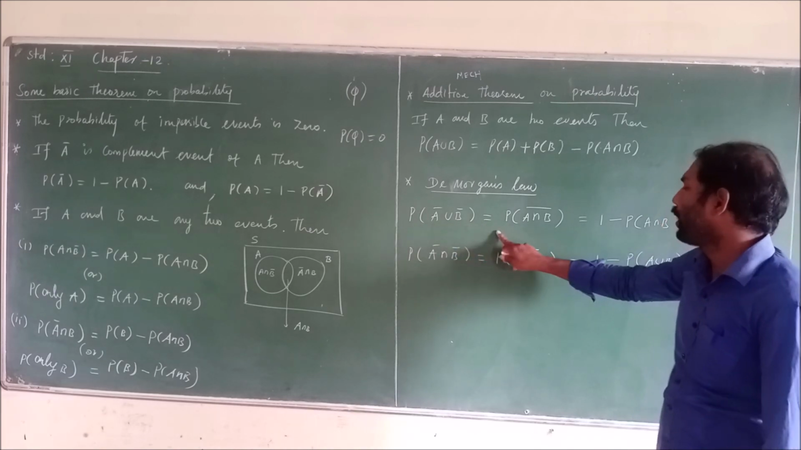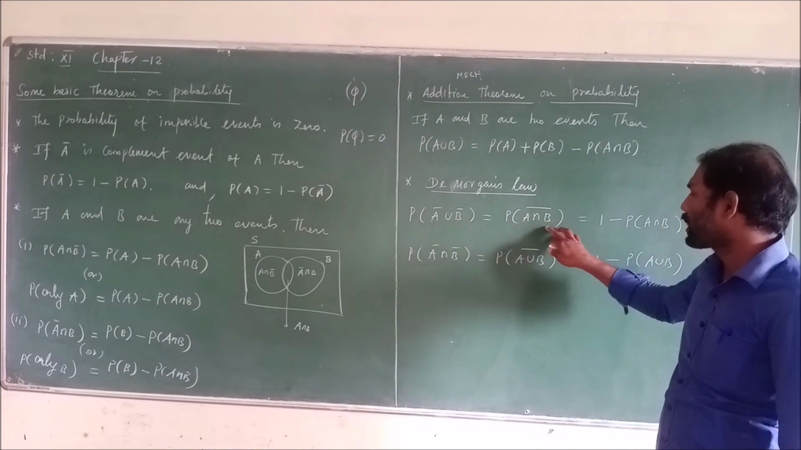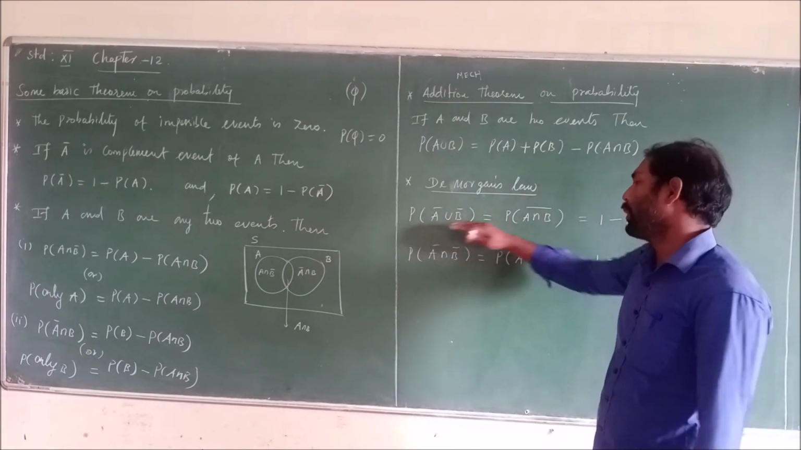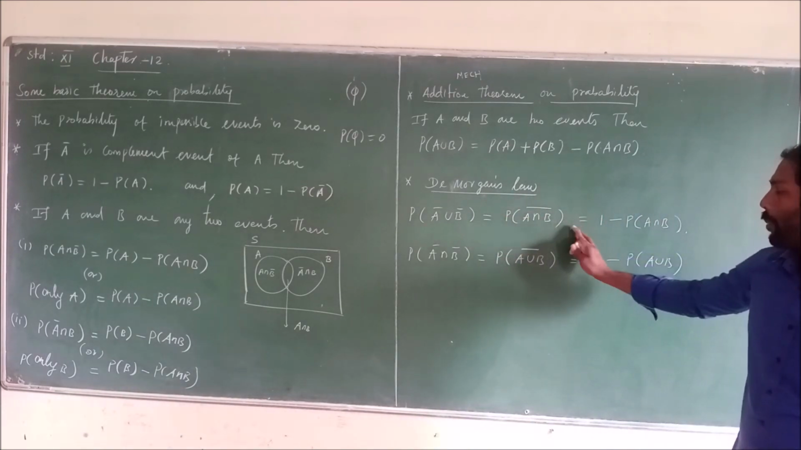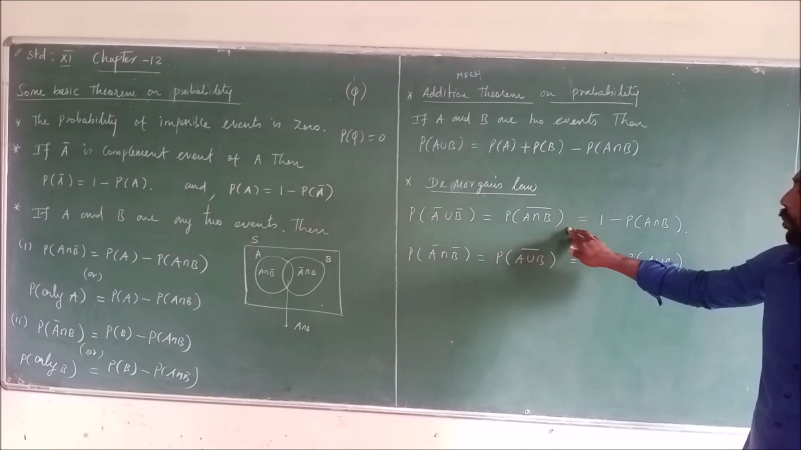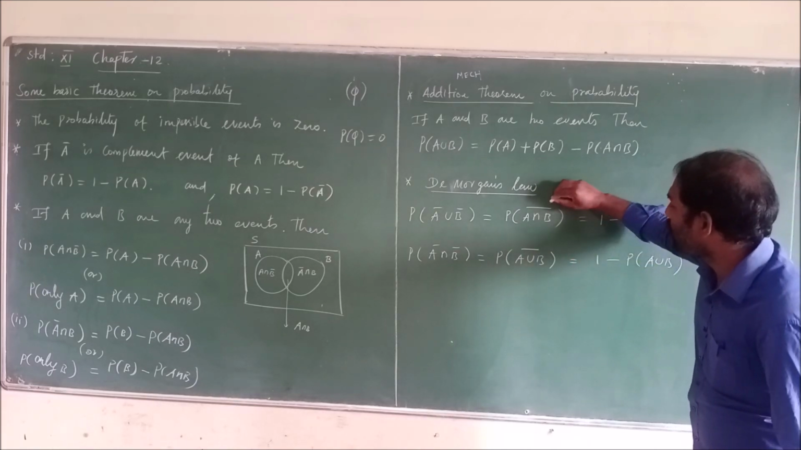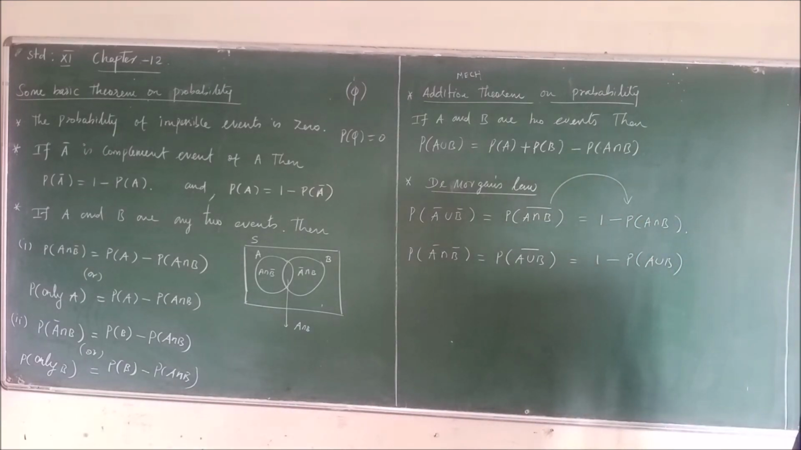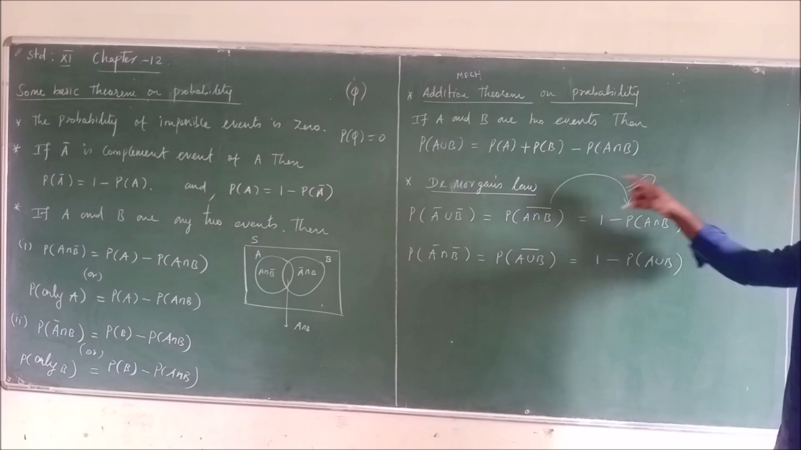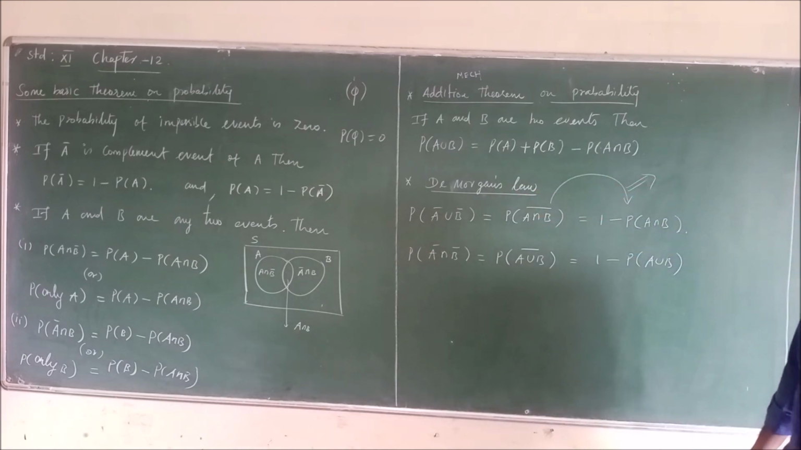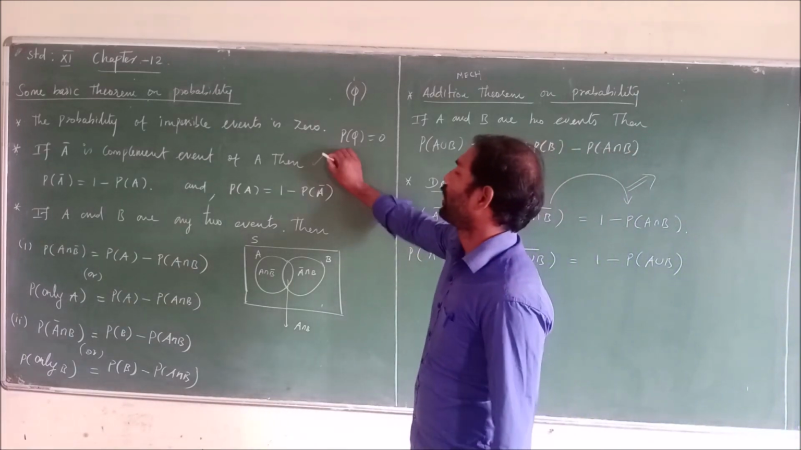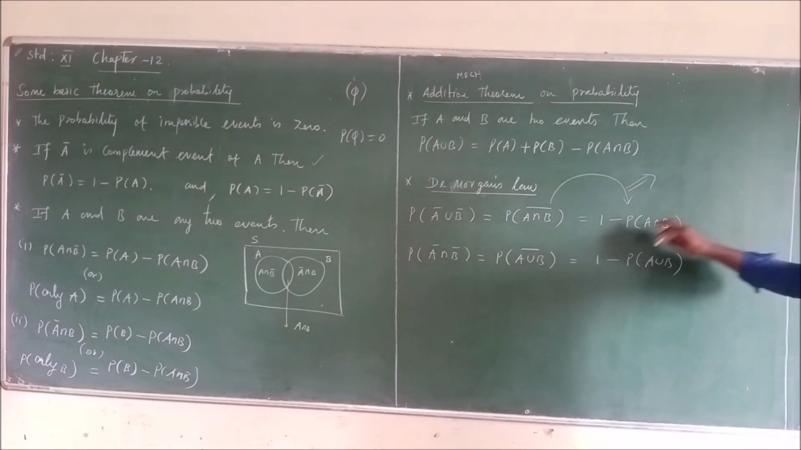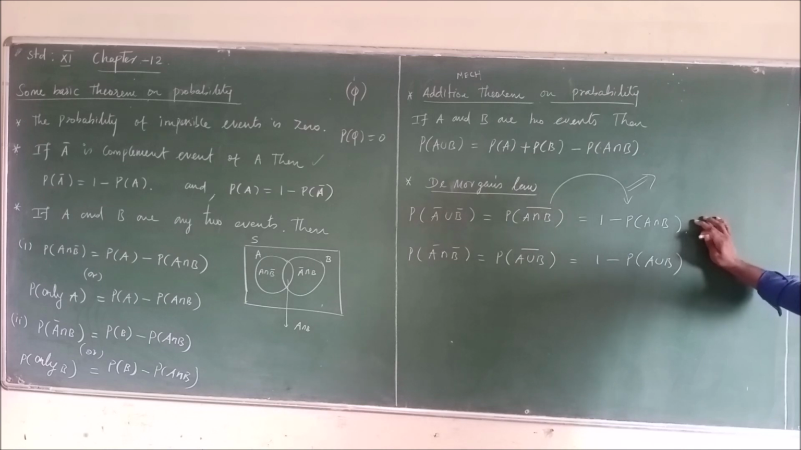A bar union B bar equals probability of (A intersection B) whole bar. These are completed. Again, this A intersection B bar we have changed into 1 minus probability of A intersection B. This is the concept of the complement theorem, theorem 2, the complement theorem of A. This concept uses subtraction.